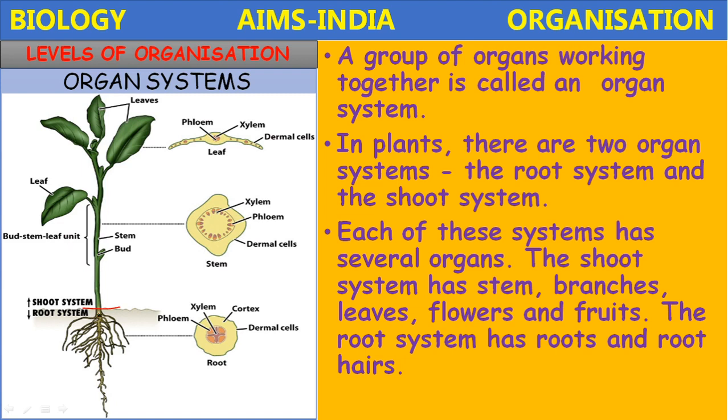See, the shoot system bears stem, bud, leaves and flowers. Different parts are present in the shoot system. These parts together form the shoot system. And the roots, root hairs. See here in this picture the different tissues are also given. How is an organ formed? By the combination of tissues. How are the tissues formed? By the combination of cells. How are the cells formed?